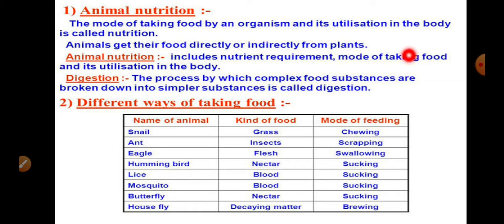So, children, the feeding mechanism depends on the animal. If you see a snail, it depends on grass as food, and it chews with the help of its muscular jaws. Ants eat sugar or small insects by a scraping method. Scraping means a method where the food is first broken down into pieces, then it is eaten. So in the scraping method, the food material is first broken down into smaller pieces and then eaten by the living organism.